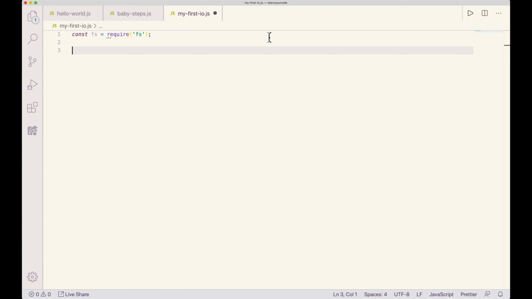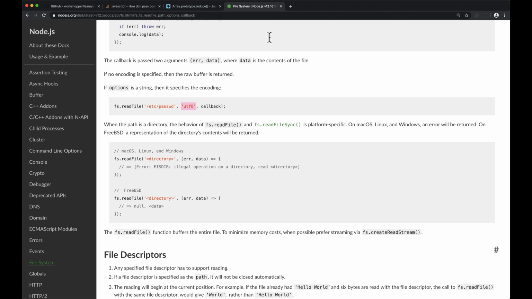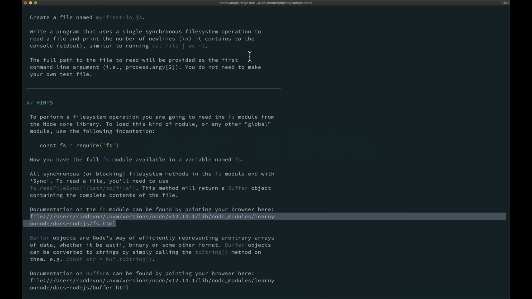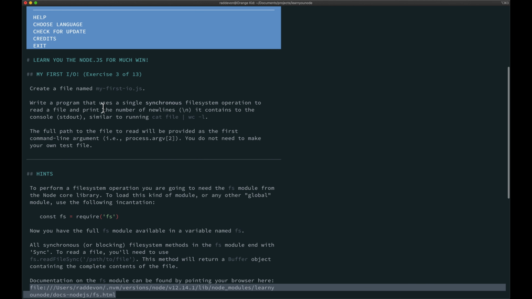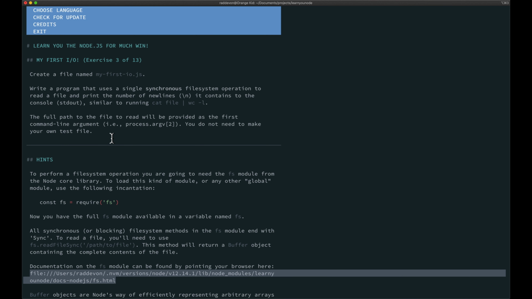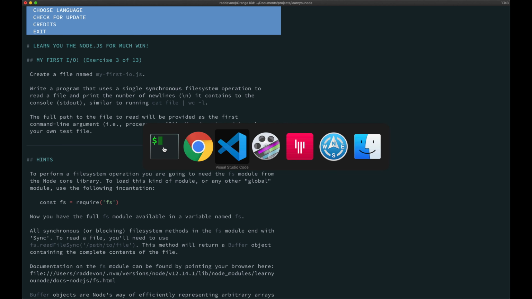I don't know what encoding we want to use to get a string, but maybe that one is worth a shot. We've got fs, and now I've completely forgotten everything we're doing, so let's go back here. Print the number of new lines to standard out. The full path to the file will be provided as the first command line argument. Okay, and they're helpfully giving us exactly how we will reference that particular argument. So we'll just grab that from them.